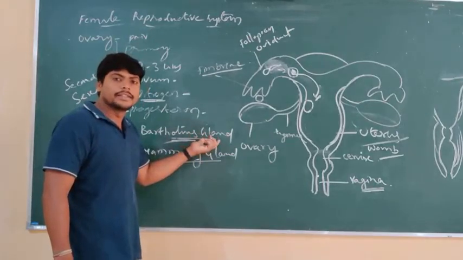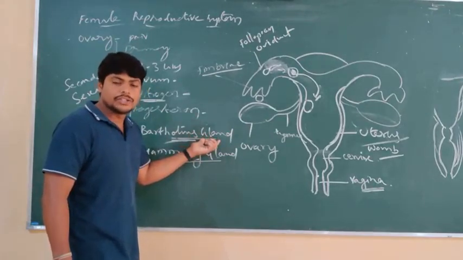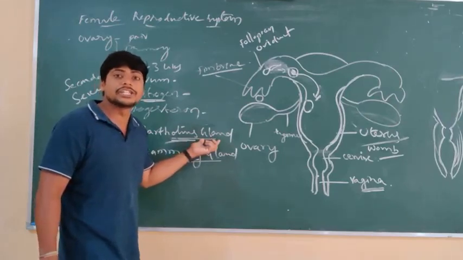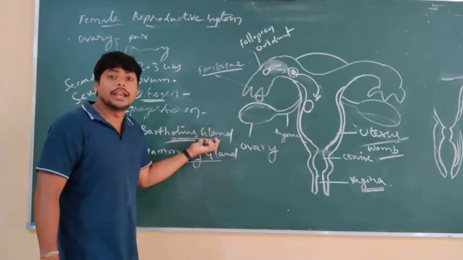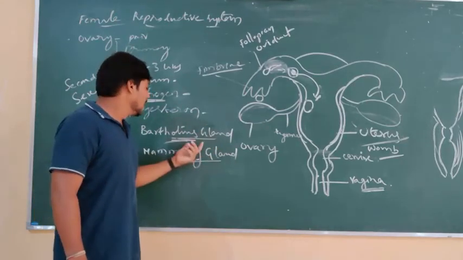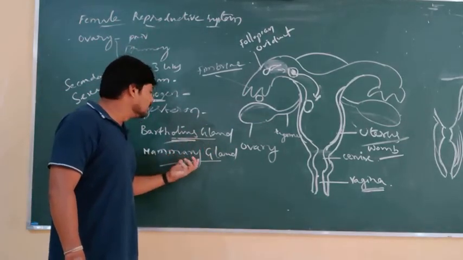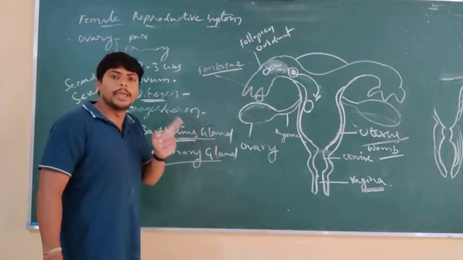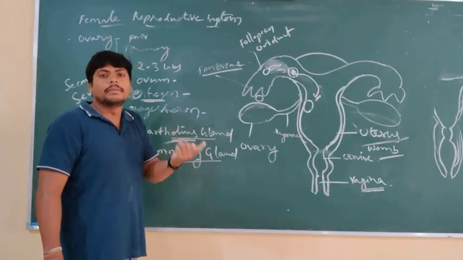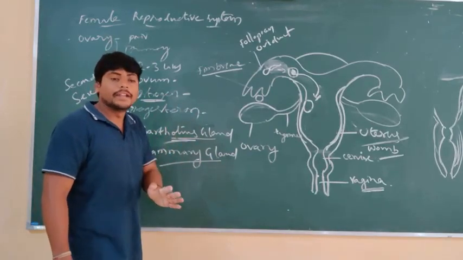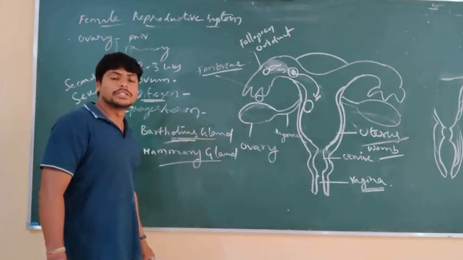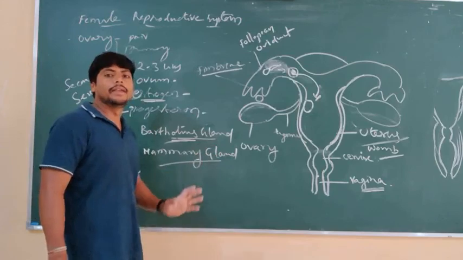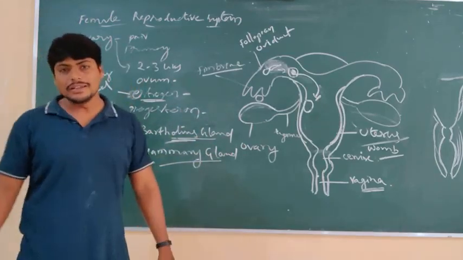They are present on either side of the opening of the vagina, and cause lubrication, that is, free insertion of the penis into the vagina. And the mammary gland helps in secretion of milk for feeding the baby after delivery. That is the female reproductive system, which plays a key role in the development of the baby.